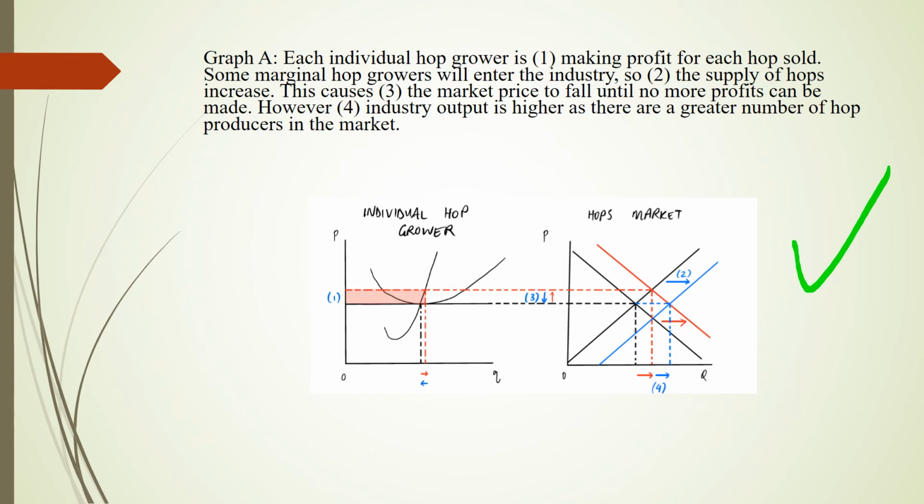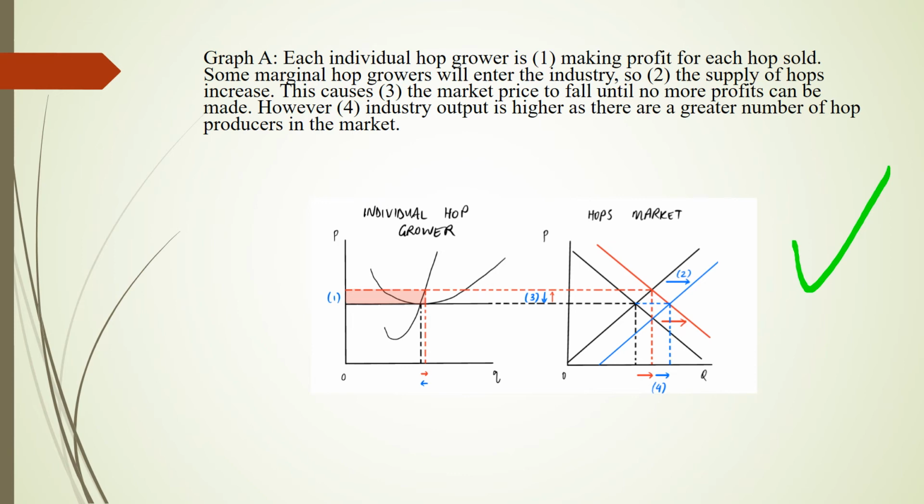As we have learned from question 2, individual hop growers reaped a surplus. Therefore, in the long run, we should see an increased number of hop growers encouraged by the profit, which leads the aggregate supply curve to shift outward. The blue supply curve intersects with the red demand curve, establishing a lower price and quantity of production than in question 2.